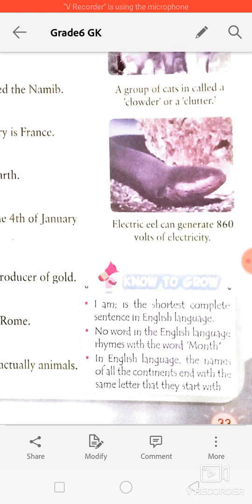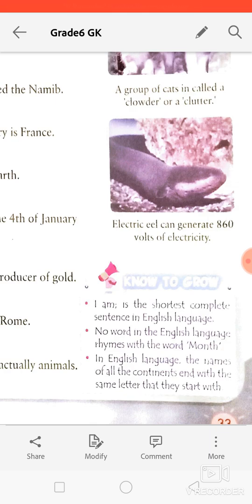And third is, in the English language, the names of all the continents end with the same letter that they start with.